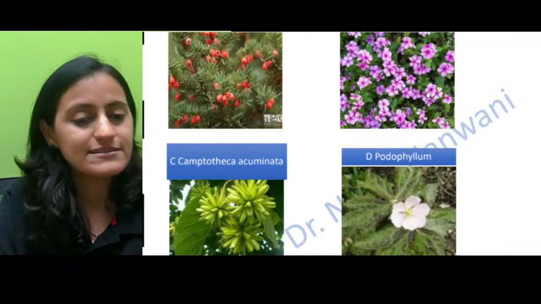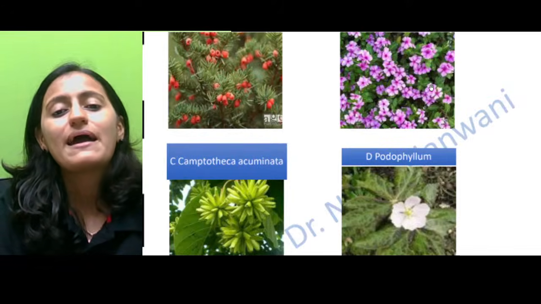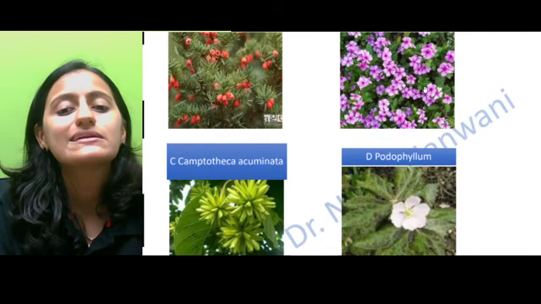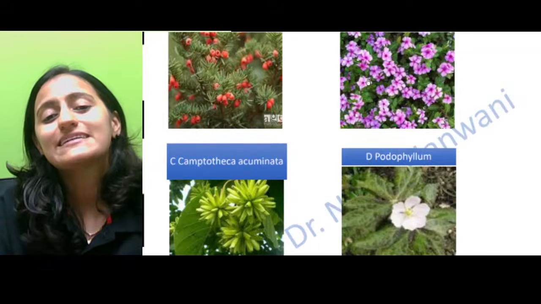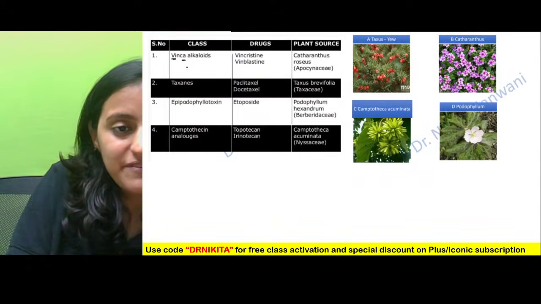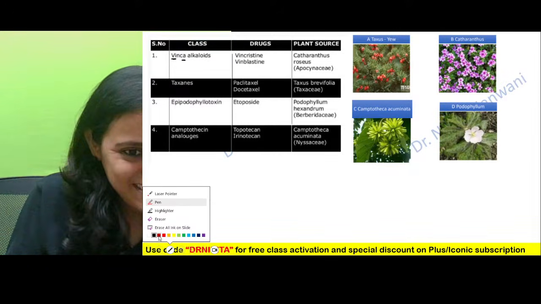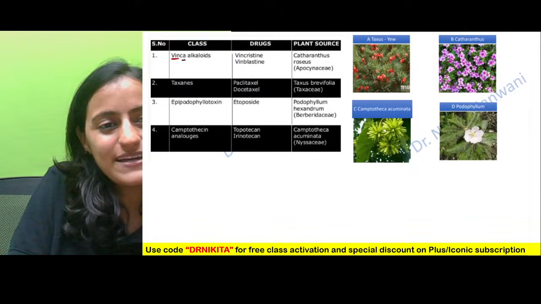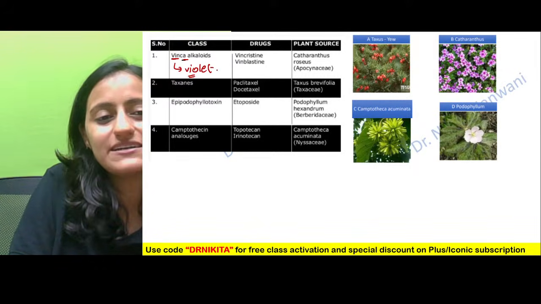Yes, what anti-cancer drug? Anybody? Is it irinotecan? Is it paclitaxel? Is it vincristine? Is it etoposide? Very good. It is vinca alkaloids. Okay, so you can remember this as vinca alkaloids, VI and CA. So vinca comes from violet colored flowers.